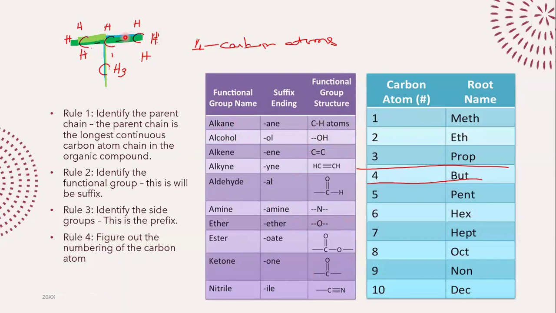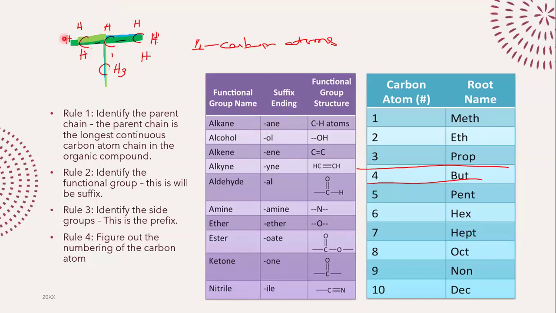So we can have alkanes, in which case the suffix is "ane". If I were to put this compound in front of you and ask you to name it, you would name it propane. That's not the full name, but that's part of the name.